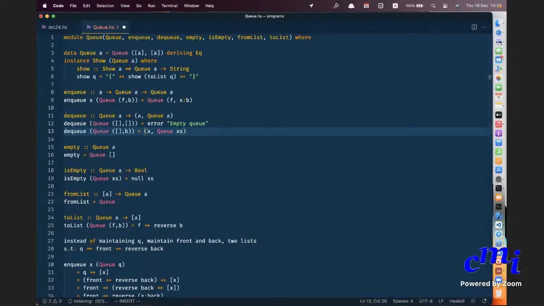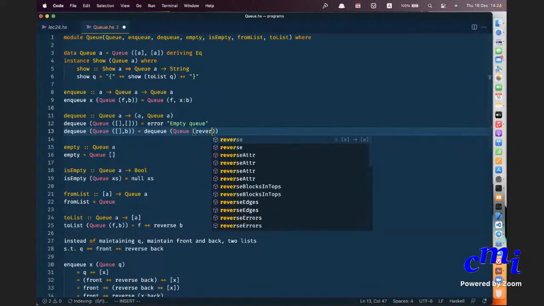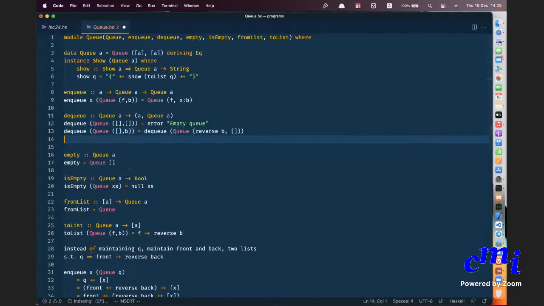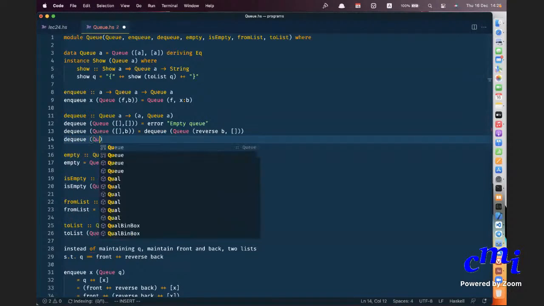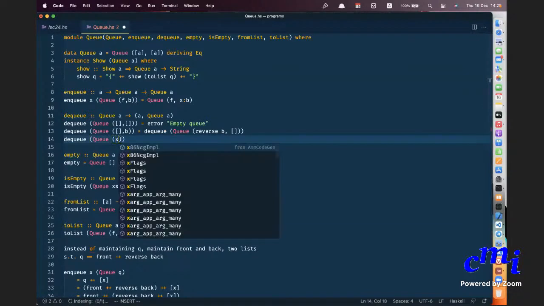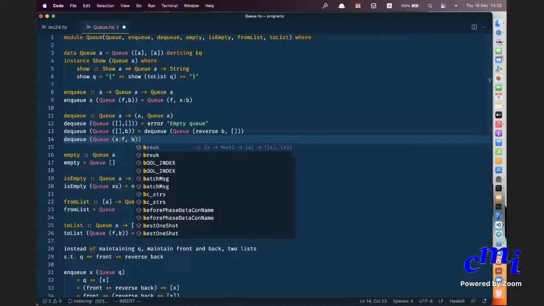In which case you will say DQ of reverse of B. The third possibility is that neither portion is empty, neither F nor B. So it's X colon F comma B.